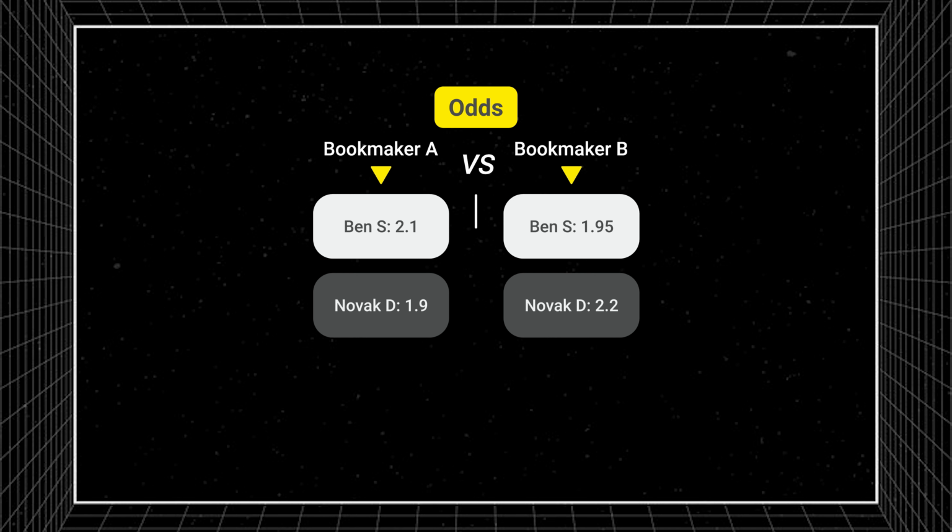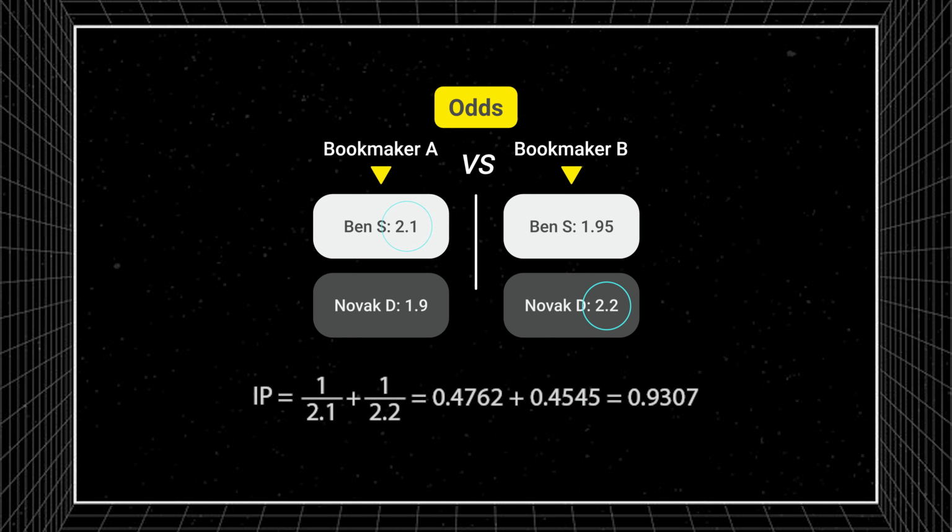The first thing we have to do to see if we have an arbitrage is to calculate the implied probability. In order to do so, we have to obtain the two best odds, meaning the highest odds for each outcome. In this case, the highest odd for Ben Shelton is 2.1 from bookmaker A, and the highest odd for Novak is 2.2 from bookmaker B. And as long as the sum is less than 1, we have an arbitrage opportunity.